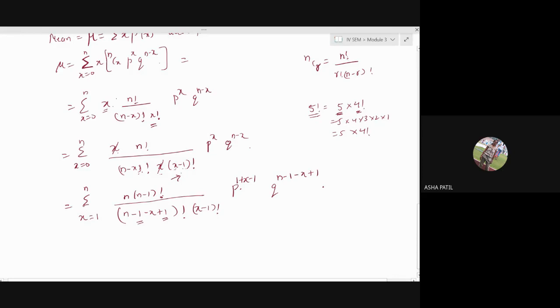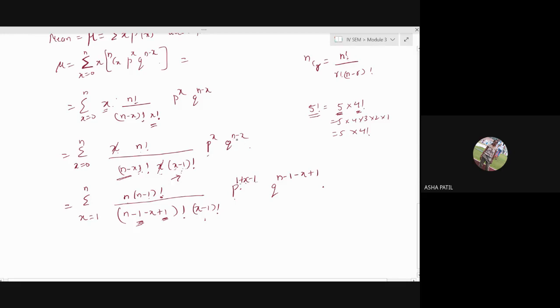For that sake, we have split n factorial as n into n minus 1 factorial. N minus x is there in the bracket; now we'll add and subtract 1 for it. X minus 1 factorial is kept as it is. P power x we'll keep as p power 1 plus x minus 1, by adding and subtracting 1.